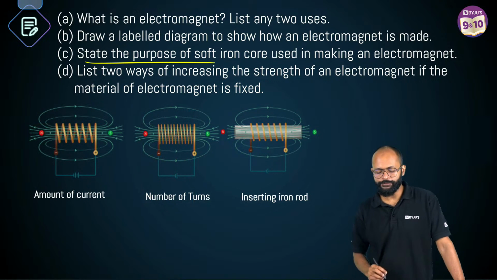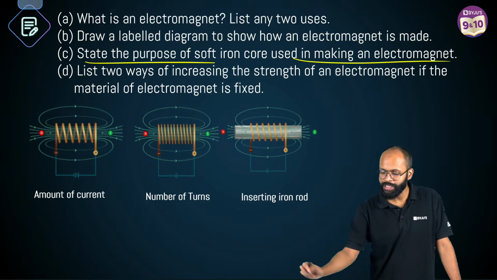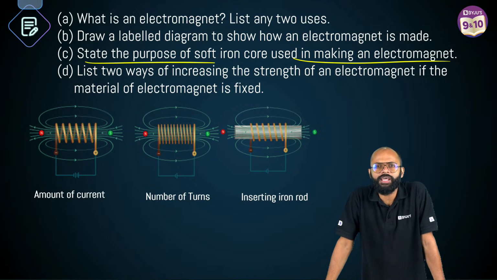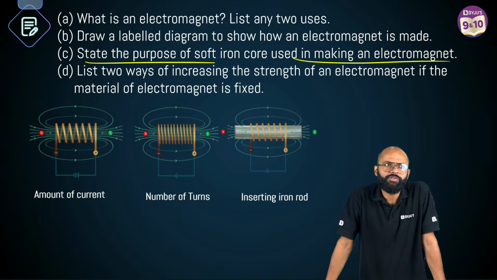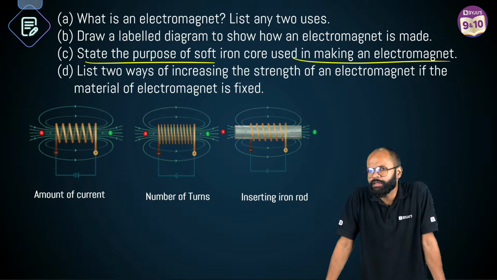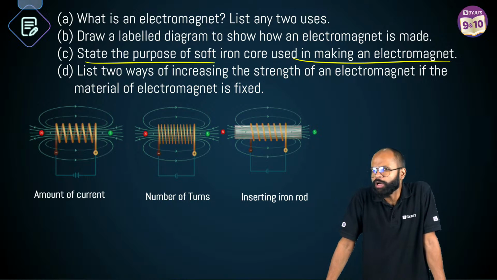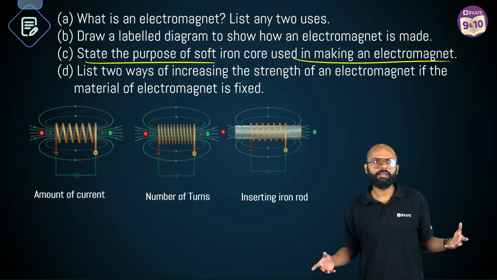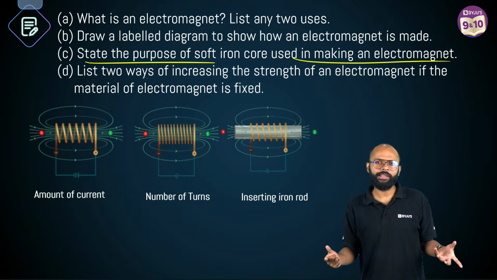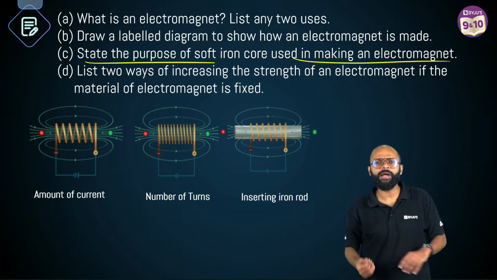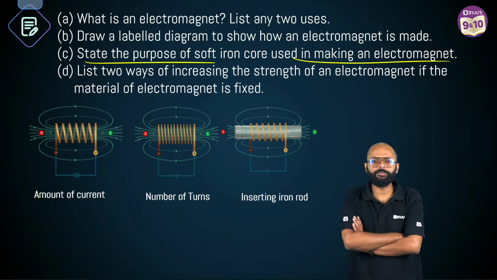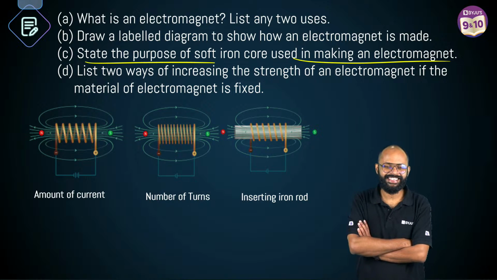State the purpose of soft iron core used in making electromagnet. क्या काम है soft iron का? I mean, if soft iron core is not there, do you think that solenoid will not behave like a magnet? It will. A solenoid has field lines like a bar magnet. It will behave like a magnet, but फिर क्यों चाहिए soft iron core? Armature. Nice. Good.